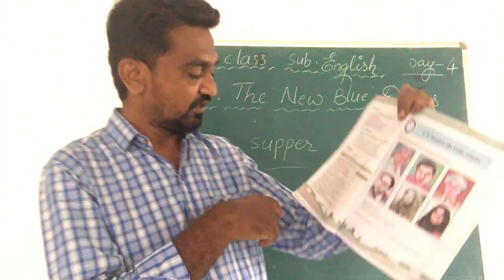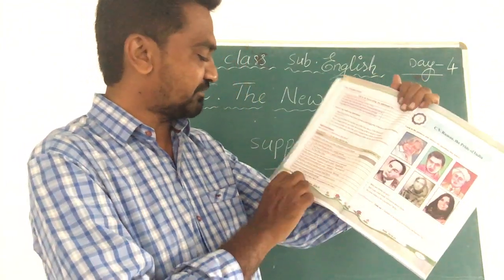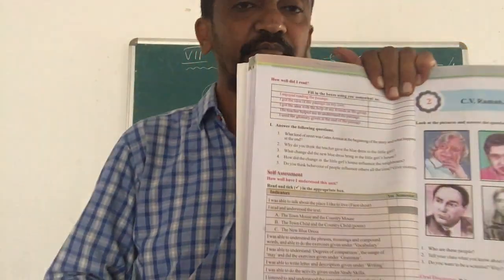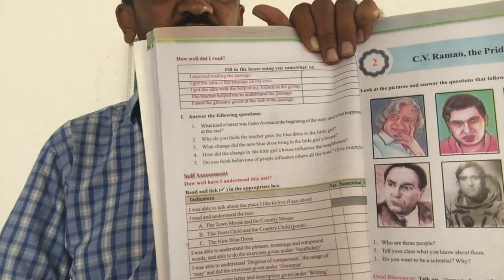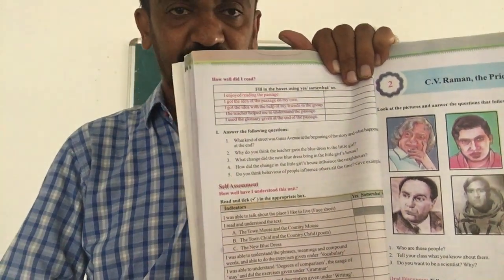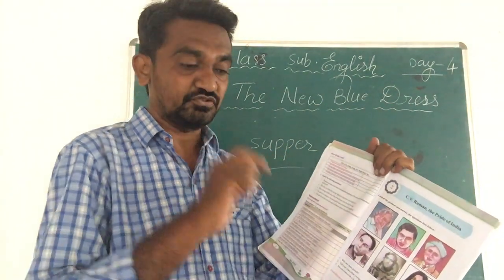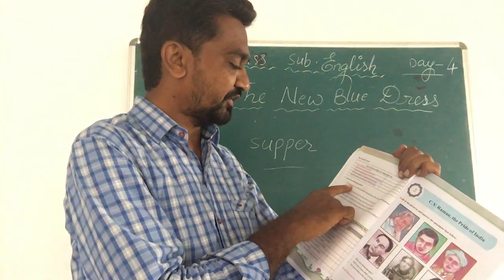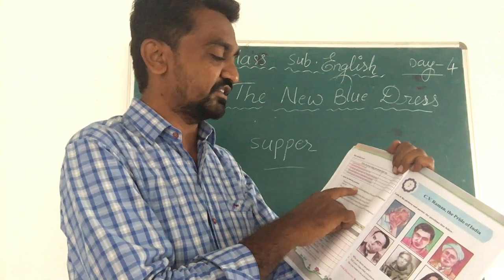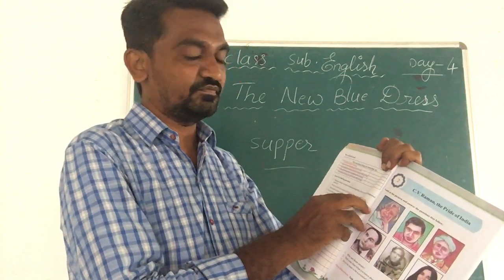The page number is 22 in your textbook. You open page number 22. There the questions are there. Answer the following questions. What is the first question? Let me read. What kind of street was Gates Avenue at the beginning of the story?